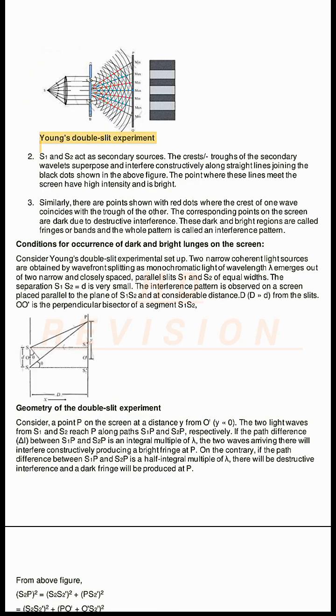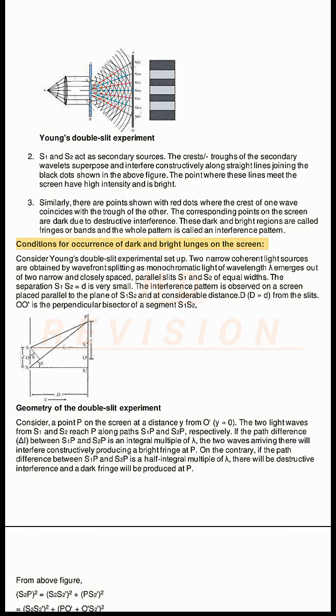Young's double slit experiment. 2. S1 and S2 act as secondary sources. The crests of the secondary wavelets superpose and interfere constructively along straight lines joining the black dots shown in the above figure. The points where these lines meet the screen have high intensity and are bright. 3. Similarly, there are points shown with red dots where the crest of one wave coincides with the trough of the other. The corresponding points on the screen are dark due to destructive interference. These dark and bright regions are called fringes or bands and the whole pattern is called an interference pattern.